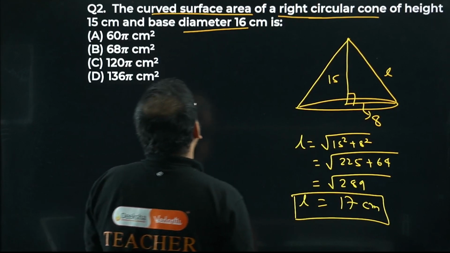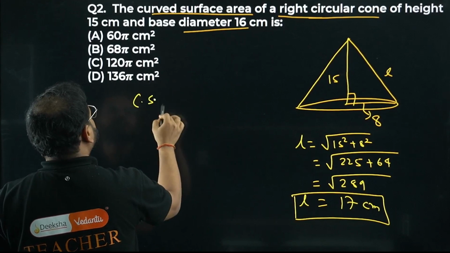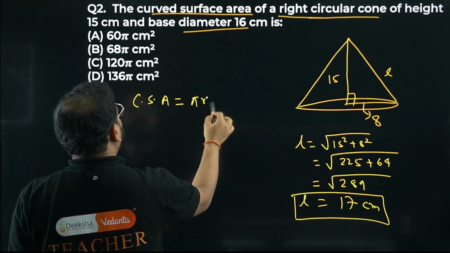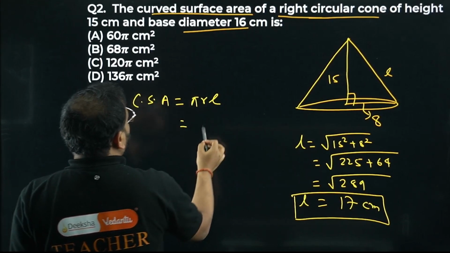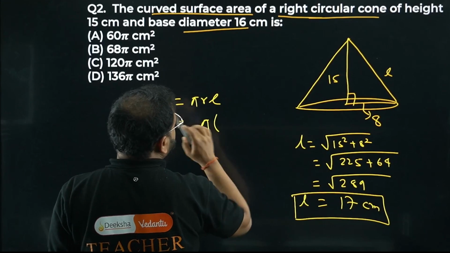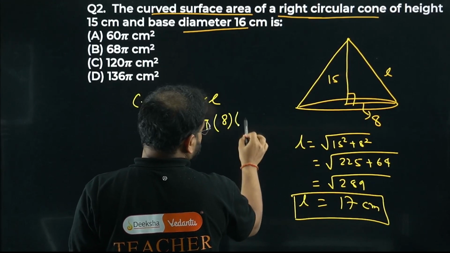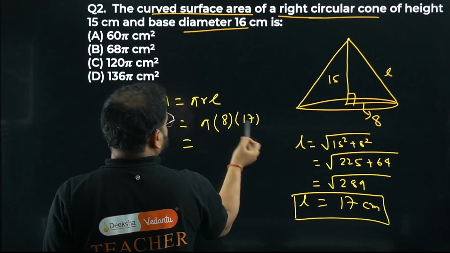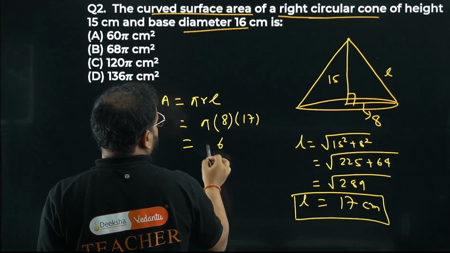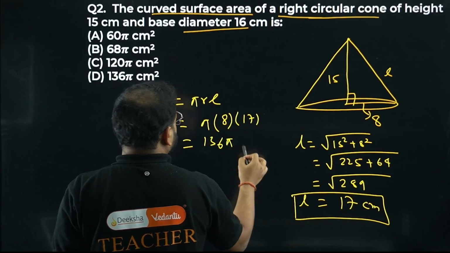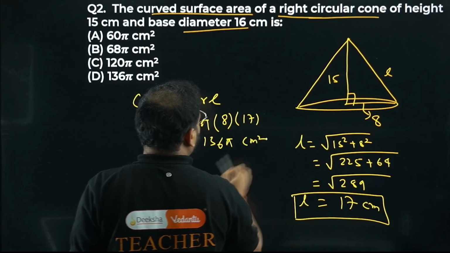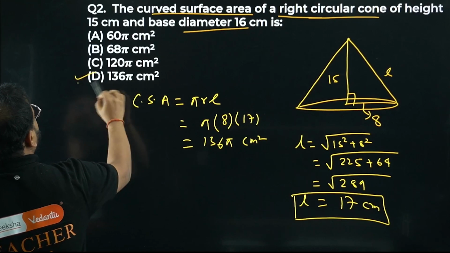We are looking for CSA. The formula for CSA was pi R L, right? What is pi? Pi is as it is. What is R? 8. What is L? 17. Multiply. 7 into 8 is 56, so 6 and carry 5. 8 into 1 plus 5 is 13. 136 pi is the area, so centimeter square. The suitable option is option number D.